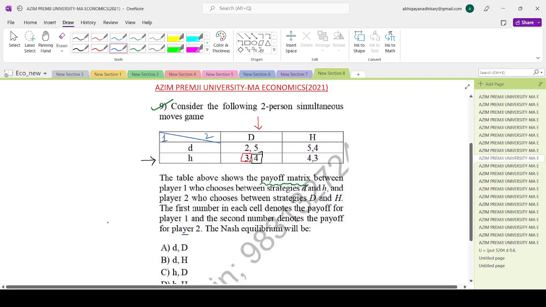And there you go. This is the Nash equilibrium directly which we obtain. So that is small h and capital D. That is option number A in your set of options. Okay,